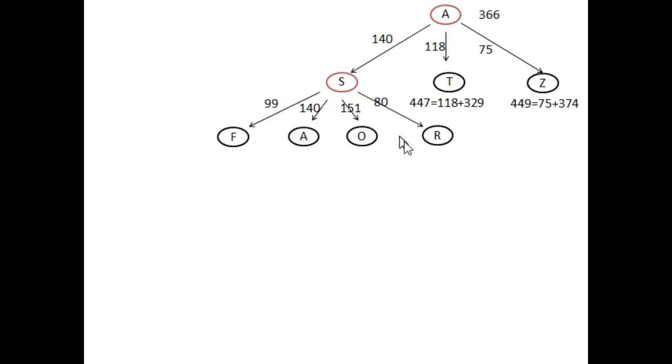So just look at this next level, that s is directly connected to r, o, a and f. Just you can ignore this node, बट मैंने इसको लिख लिया क्योंकि जो ग्राफ है हमारा वो डायरेक्टेड ग्राफ नहीं है, बल्कि अनडायरेक्टेड ग्राफ है, उसका जो कोई एरो वगैरह नहीं लगा, तो इस वजह से मैंने यहाँ पे ए को भी मेंशन कर दिया. So just look at this, that the distance between s to r is 80 and s to o is 151. In the same way the distance between s to f is equal to 99.